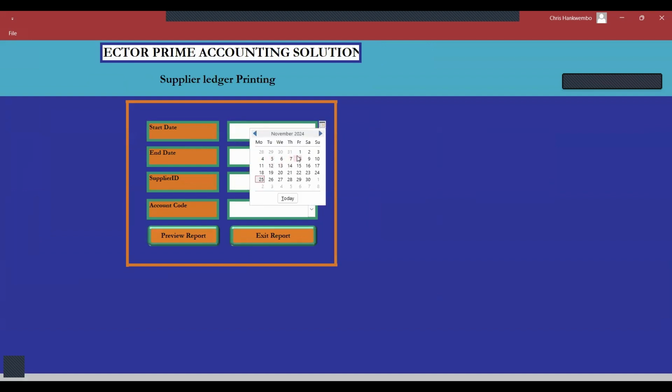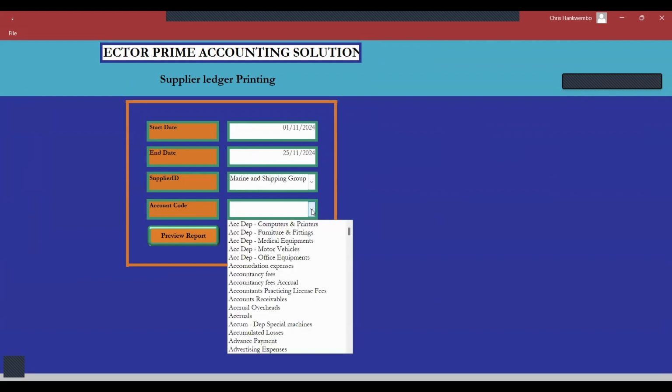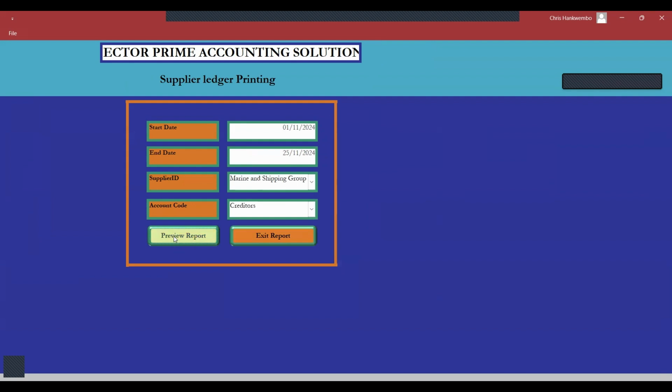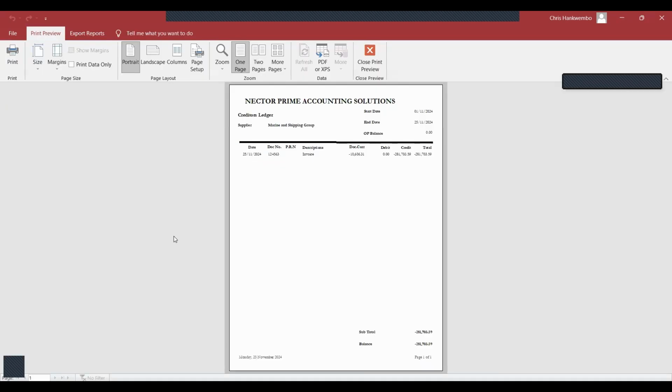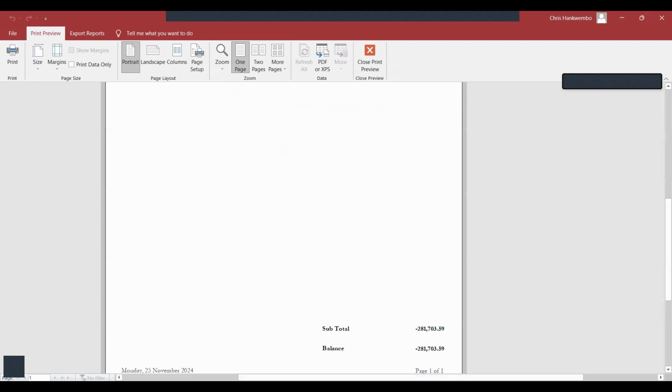We can come here, so that we see that liability. Okay, so this is the supplier. Now we can say these are creditors. So we can review that one. Once we see, I can see the liability is there in the creditors.